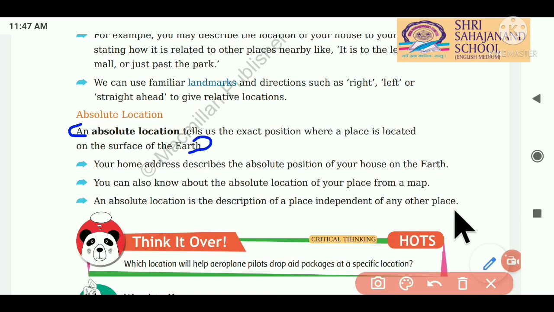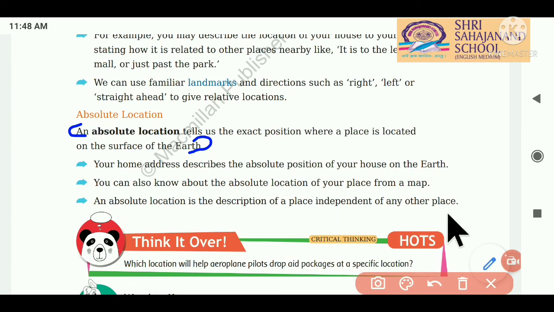So students, many times you travel to the different places or to the new places. So nowadays what we use in our mobile, we use the GPS system, the map system, Google Map, and it is very much helpful for us to find the location of our destination. हमें जहाँ पहुँचना है, हमें जहाँ जाना है. So that place we can reach very nicely with the help of the map.